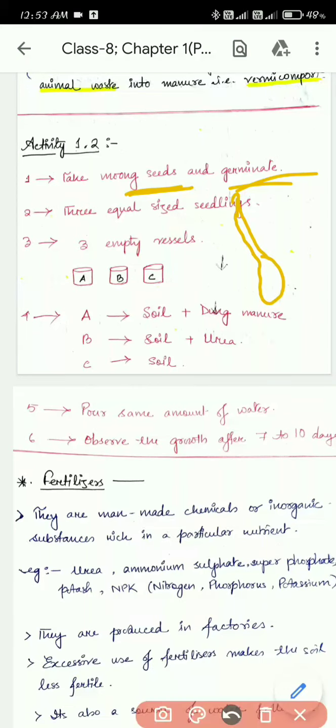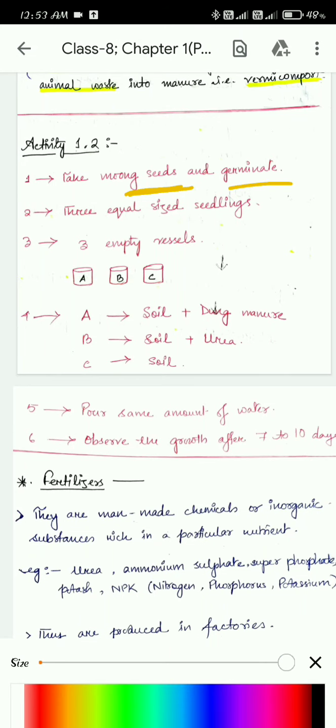So let it germinate. After letting it germinate, take 3 equal sized seedlings, 1, 2 and 3.